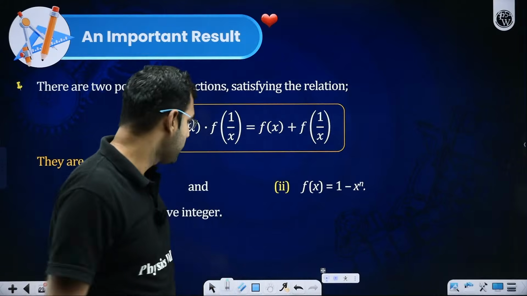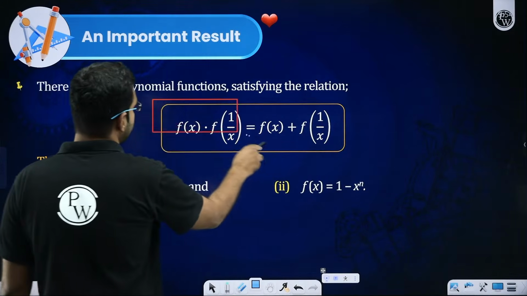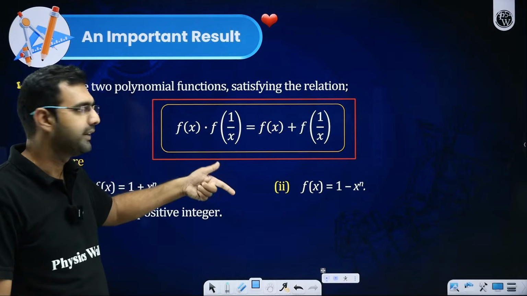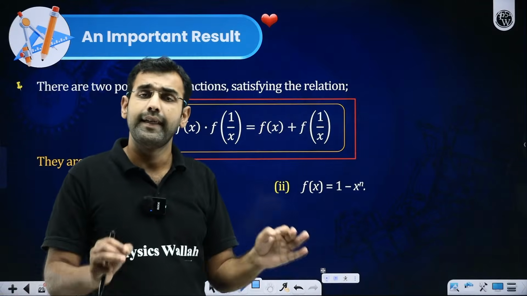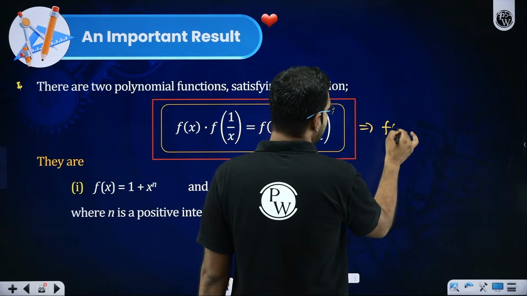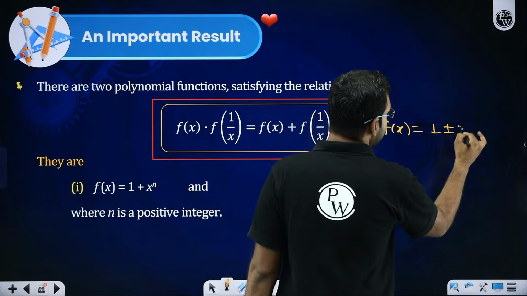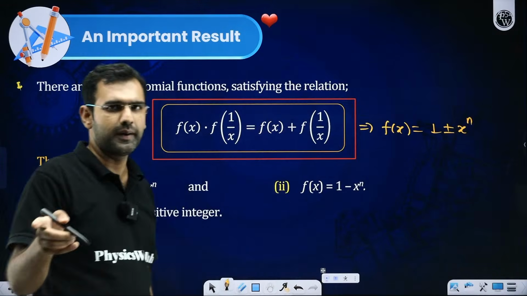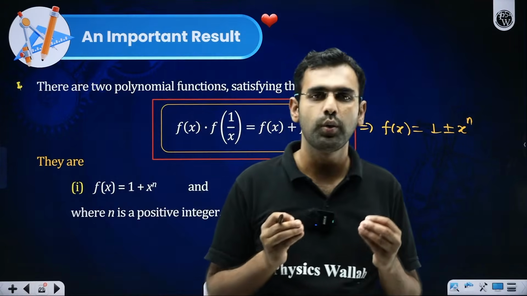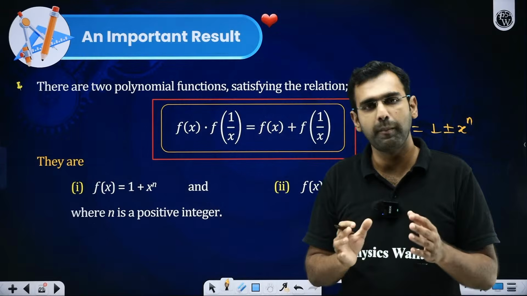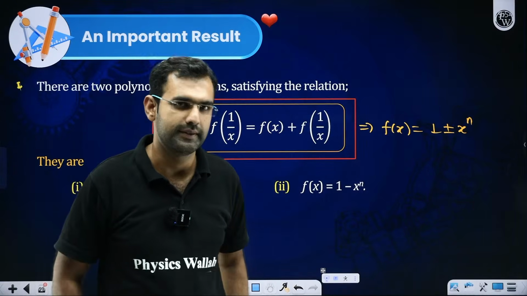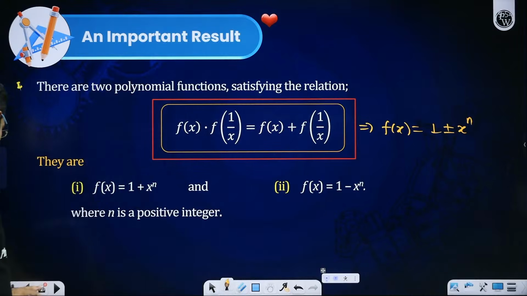So, sir, what are we supposed to remember? You are supposed to remember this as a result, that whenever a question says that f of x into f of 1 by x is f of x plus f of 1 by x, then don't hesitate in taking f of x directly as 1 plus or minus x to the power n. Now, to decide the sign or the value of n, all you do is simply solve the question with the help of the given data and you'll be able to crack it. Trust me. Did you all get this? Did you all understand this? All the participants, yes or no? Everybody give me a quick response.